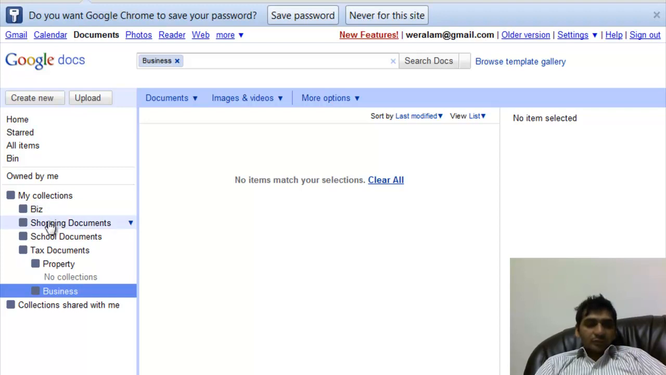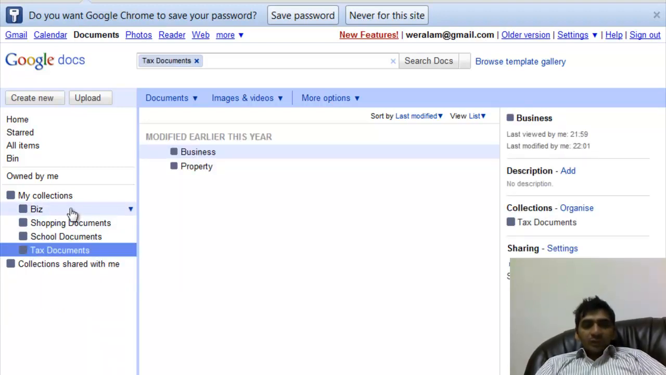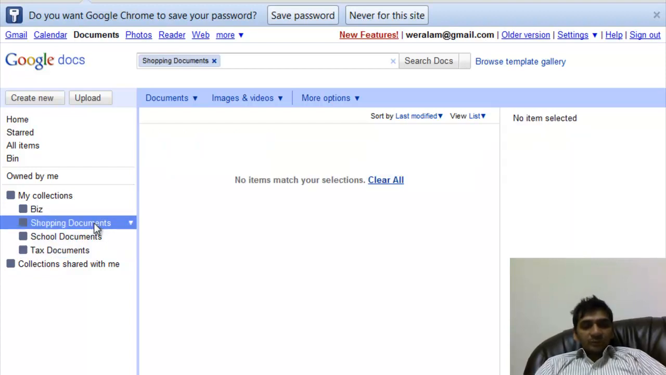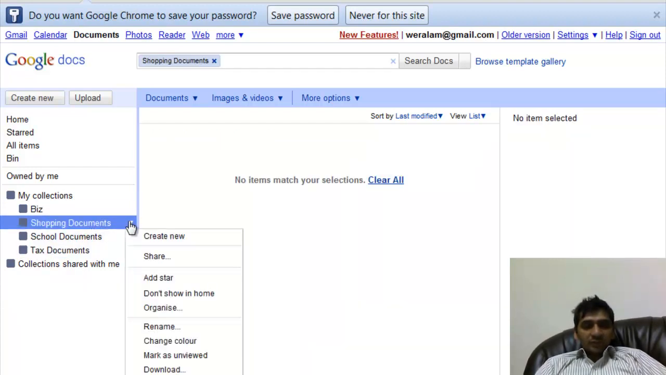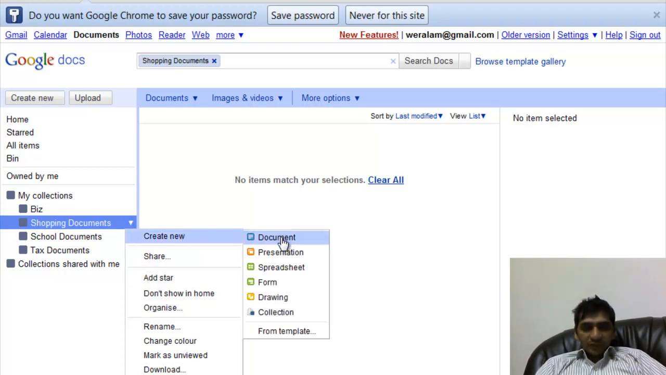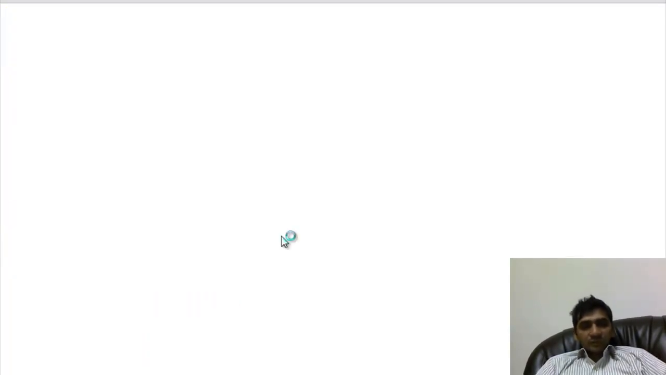shopping documents, school documents, and tax documents. Now I have a way to organize all these documents. So all the documents that are related to school or shopping will go here. Now in this folder I can go here and say create new, and it will ask me what I want to create new. I say I create document.